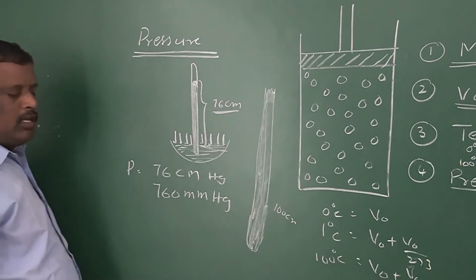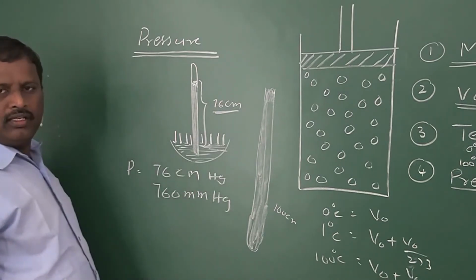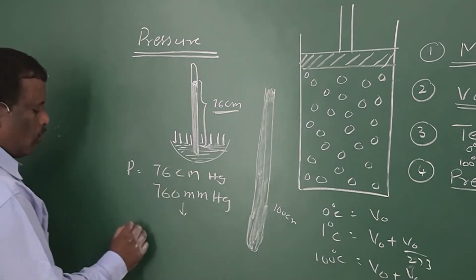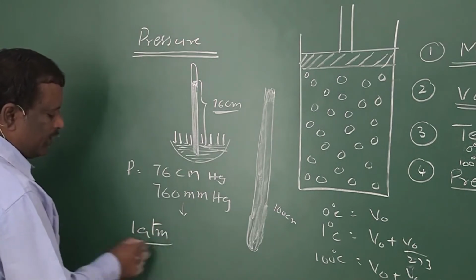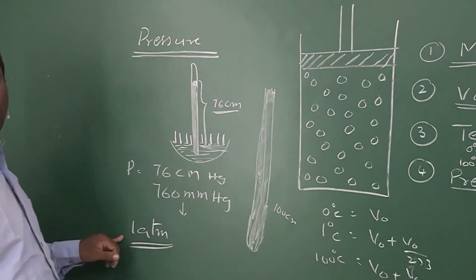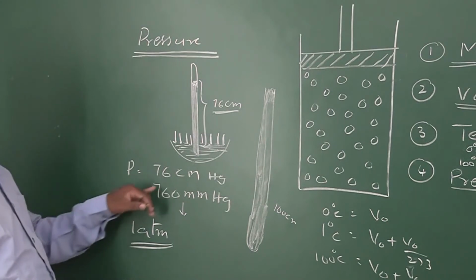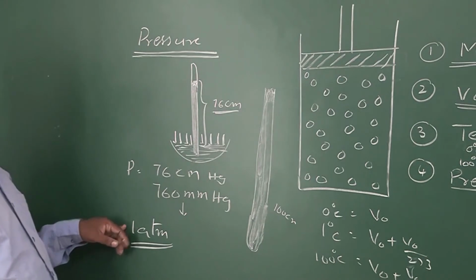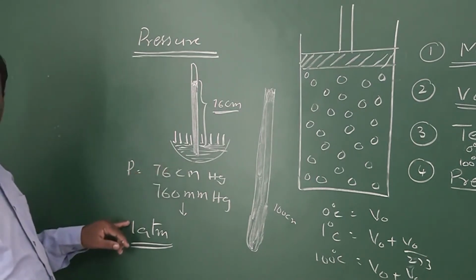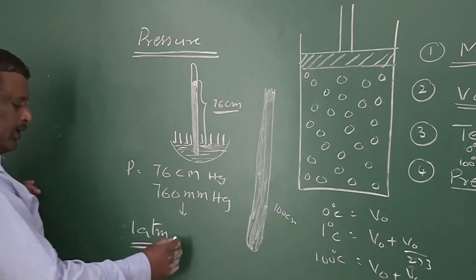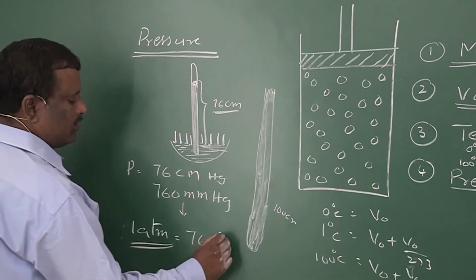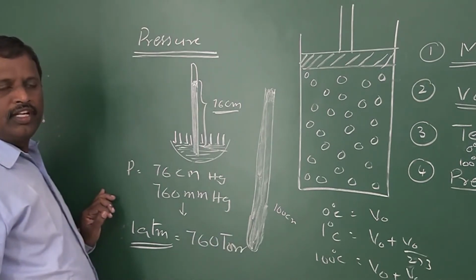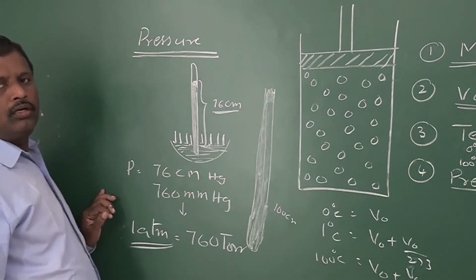76 centimeter Hg or 760 mmHg will be equal to 1 atm, atmosphere. Atm means atmosphere. So pressure may be expressed in centimeters or in atmospheres, or it can also be expressed in torr. It is equal to 760 torr.